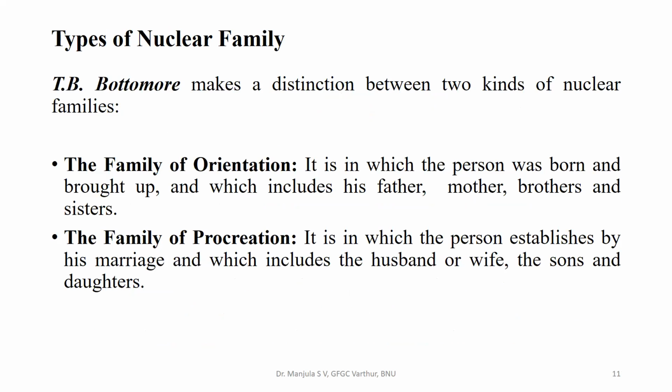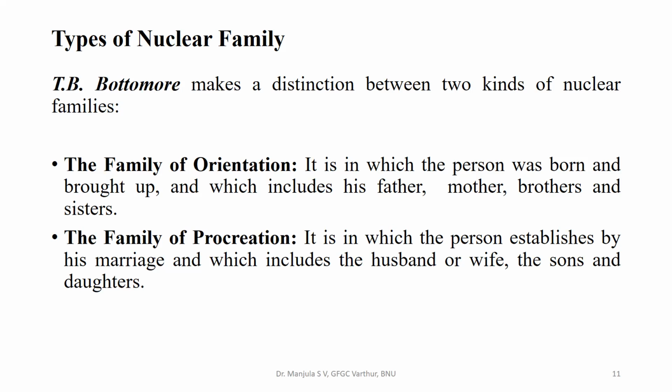Types of nuclear family. T.B. Baltimore makes a distinction between two kinds of nuclear families: the family of orientation and the family of procreation. The family of orientation is the one in which the person was born and brought up, which includes his father, mother, brothers and sisters.